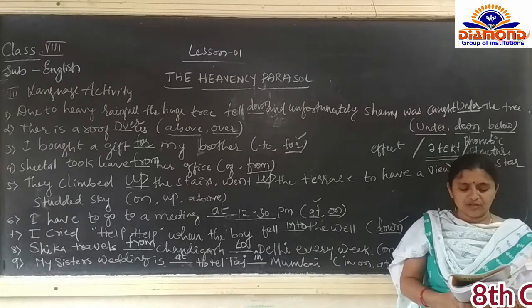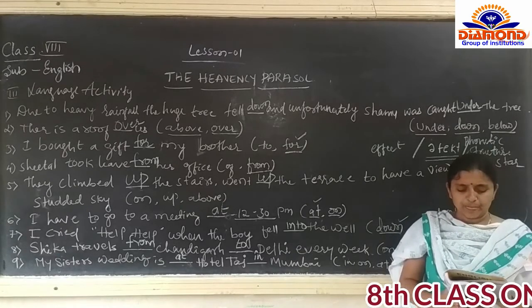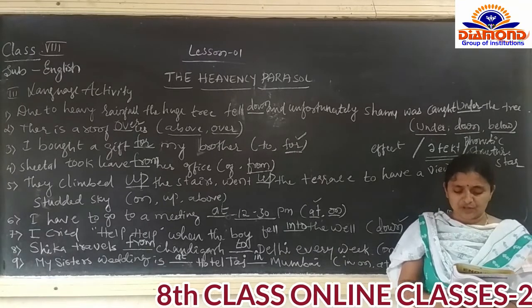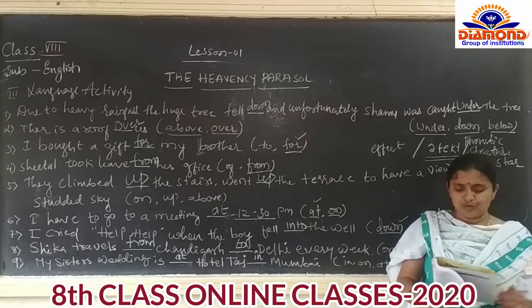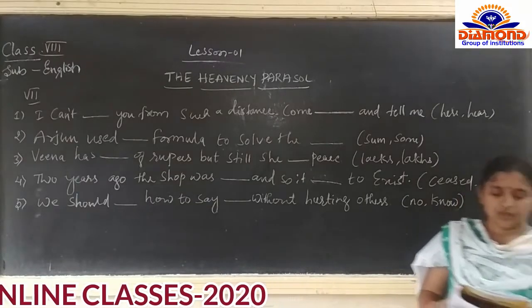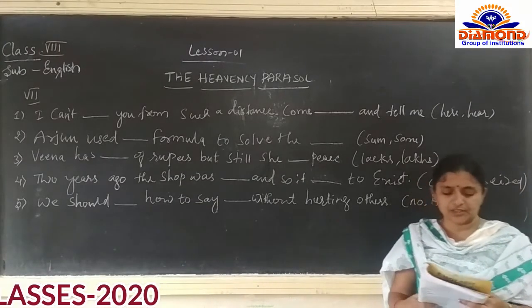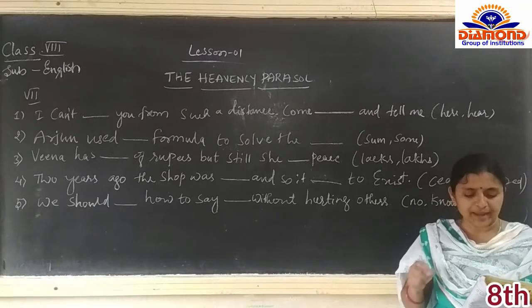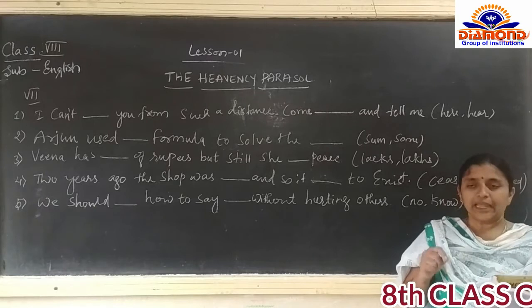Next, they have given the dictionary use. Some of the medical terms, medical words they have given. Let us go through one by one. After this, the next exercise is choose the appropriate specialist given below in brackets for the following ailments.